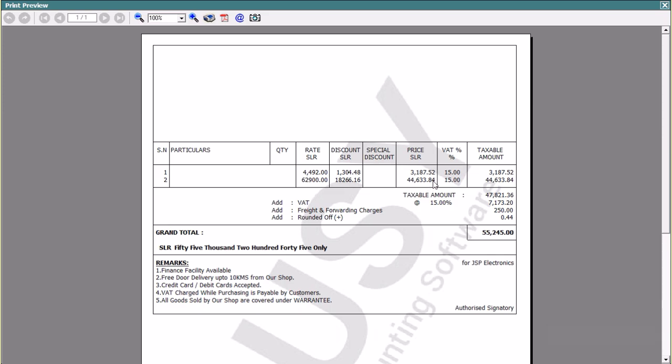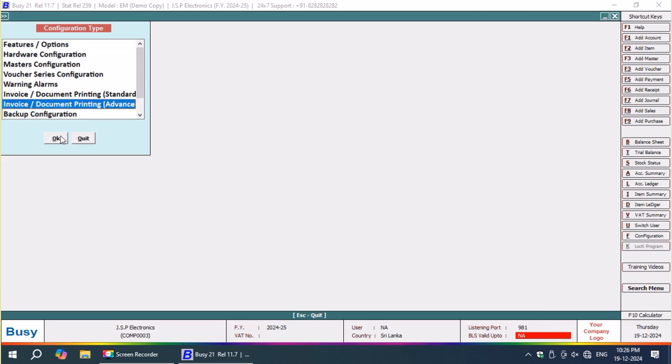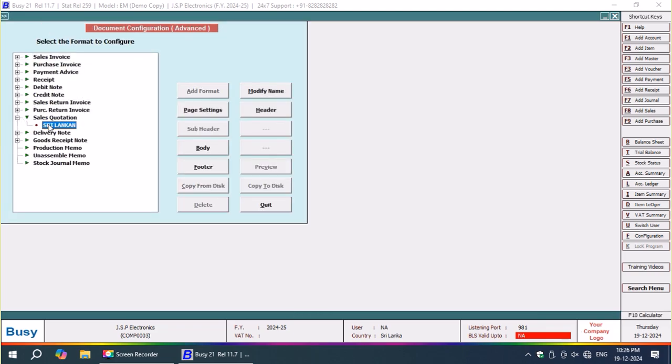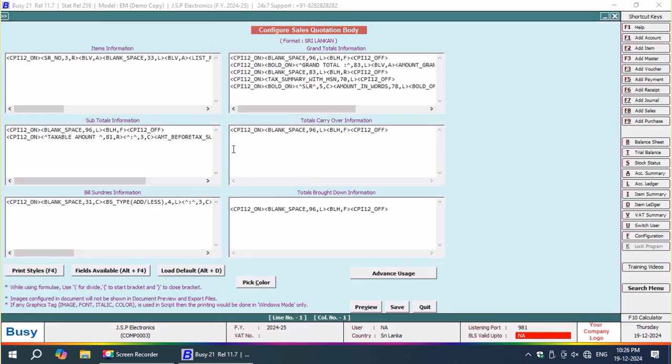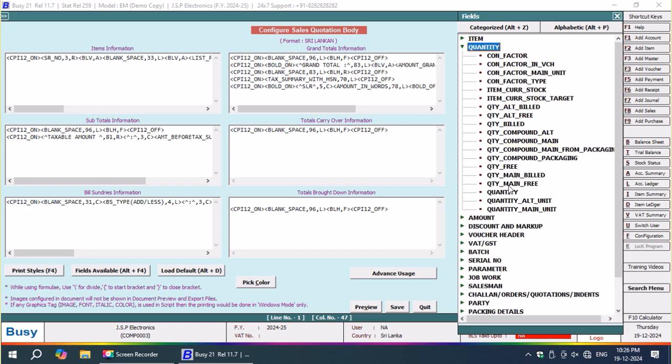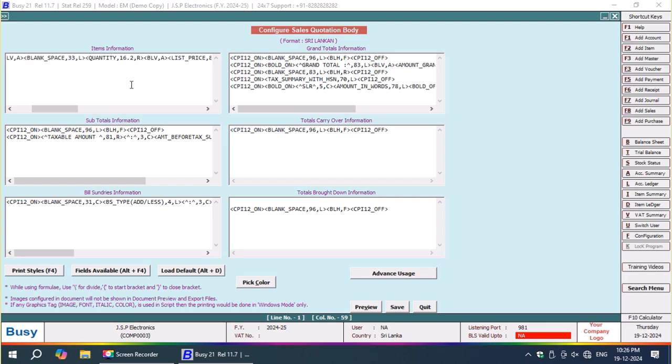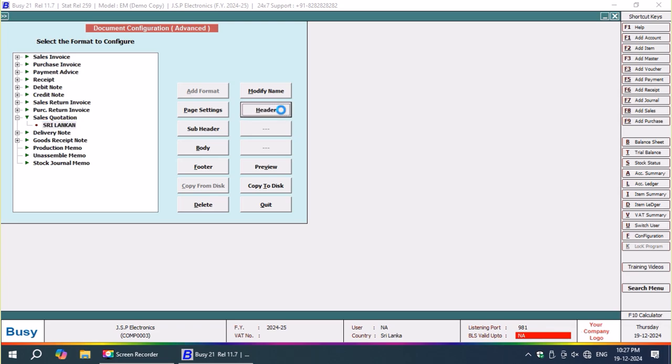First rate discount has come. At this moment I am not working on the second special discount. Then I will move on to quantity. Now I'm moving on to quantity right over here. Quantity will take only 8 space. Then I will copy BLV comma A. Here I'm not mentioning HSN code. For the time being I'm not going to mention any HSN code in my sales quotation. Now the space gets reduced to 26.